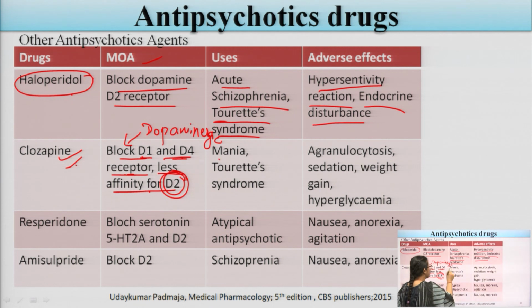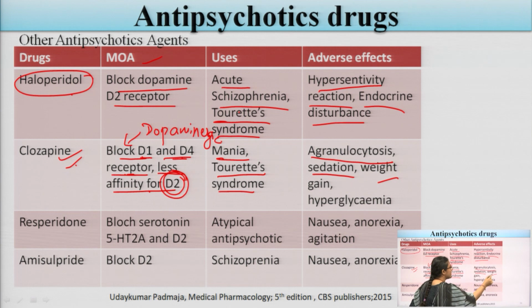If we talk about the uses of clozapine, they are mainly used to treat mania and Tourette syndrome, same as haloperidol. The adverse effects of clozapine are agranulocytosis, sedation, weight gain, and hyperglycemia, an increase in glycemic levels.